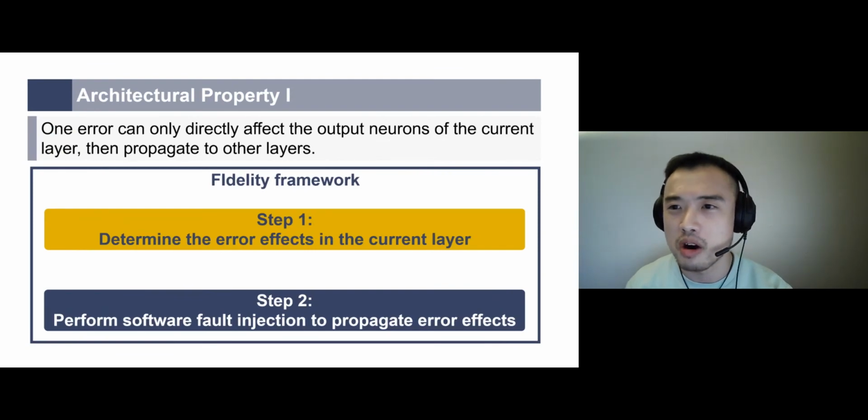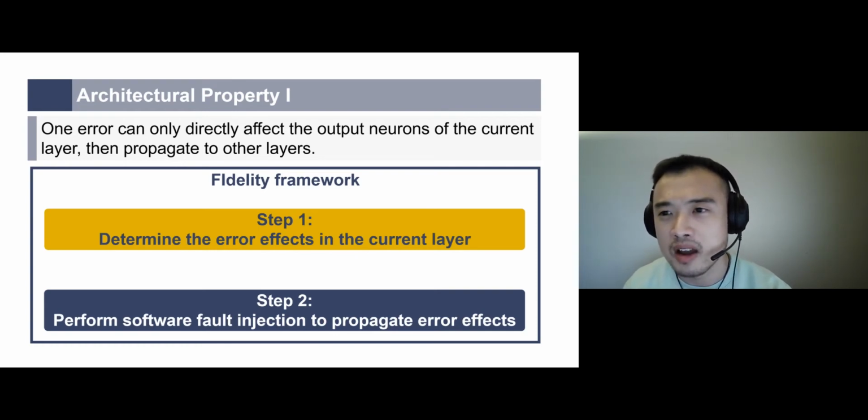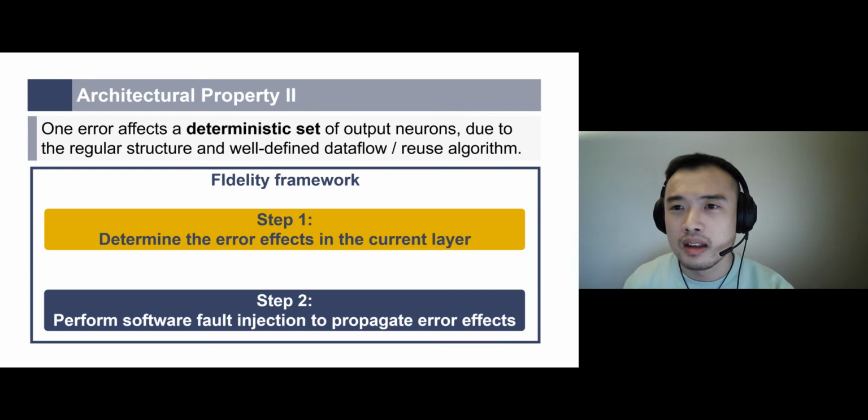The first architectural property is that one error can only directly affect the output neurons of the current layer. This means that our framework can first determine the error effects in the current layer, which are the locations and values of the faulty output neurons. Then after that, we perform software fault injections to those faulty neurons, change their values based on our analysis, to make the error further propagate to the network output. So it's clear that step 1 is very important.